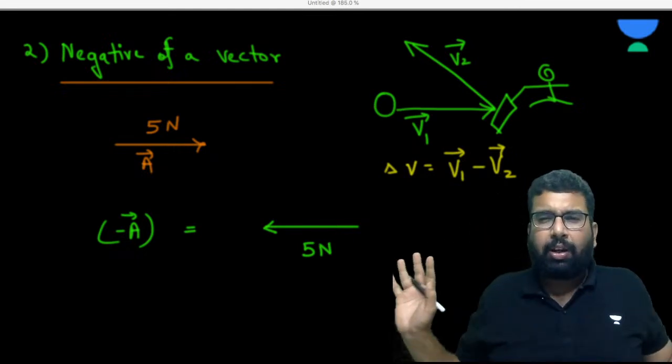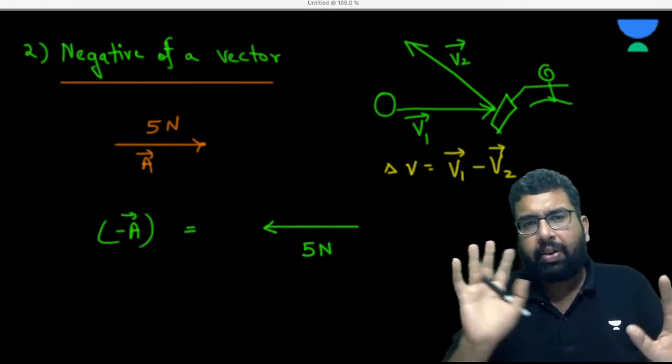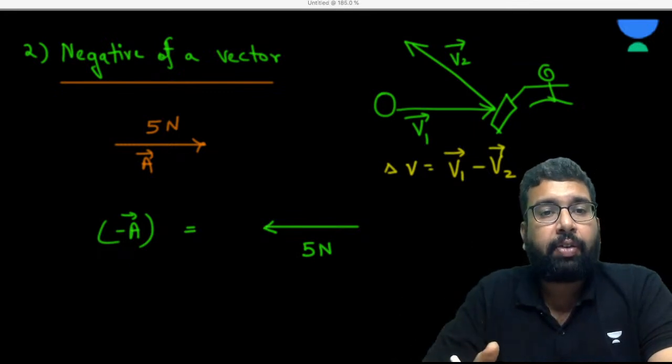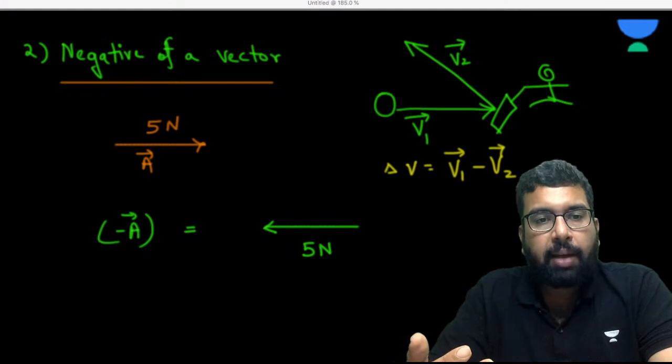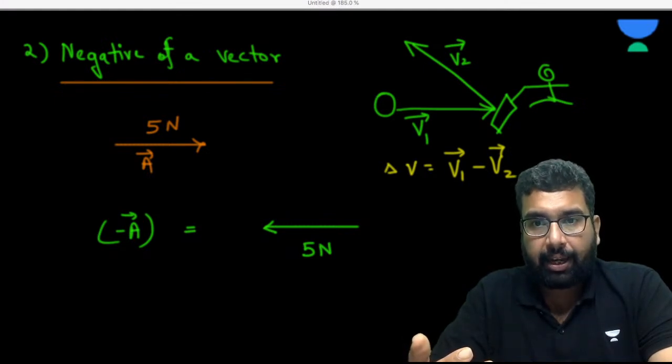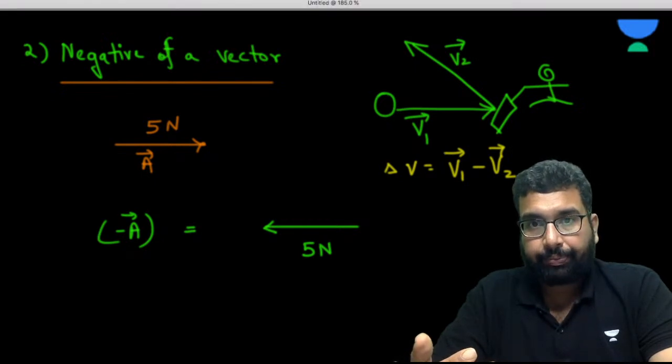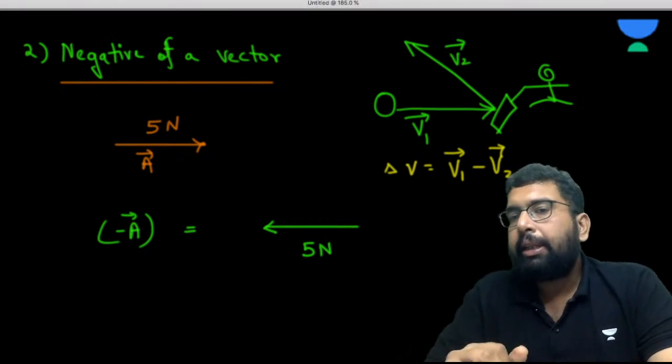Don't worry, I'm just talking in a very simple note of velocity, just trying to tell you what is the relevance of a negative of a vector. So in physics, multiple times in multiple chapters, we are supposed to find the difference of vectors, like here in this case, right? Okay. Now please understand this.